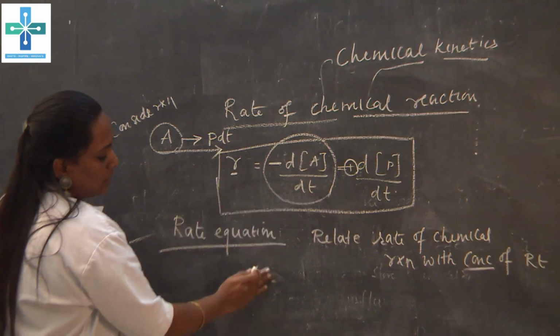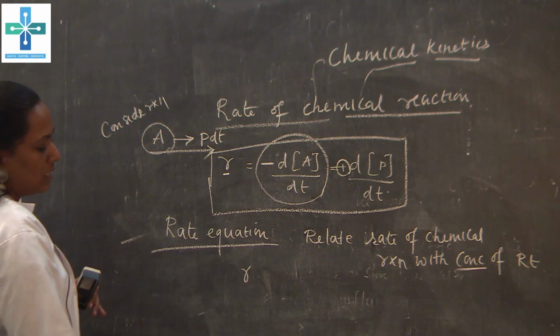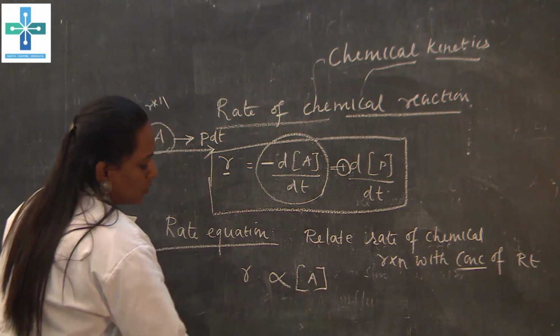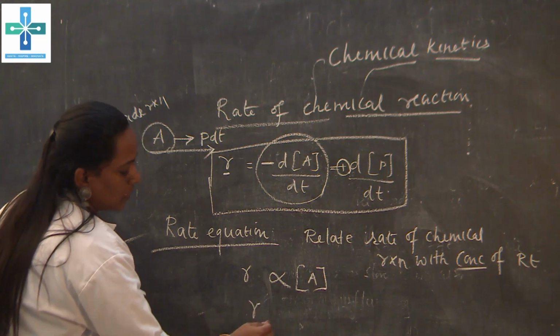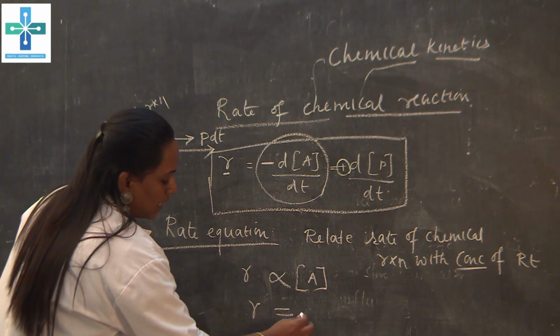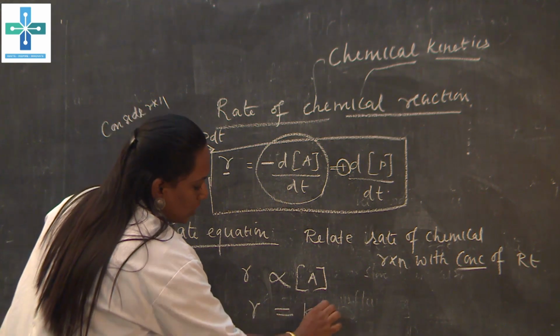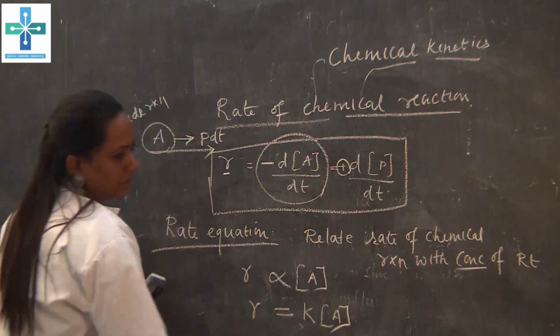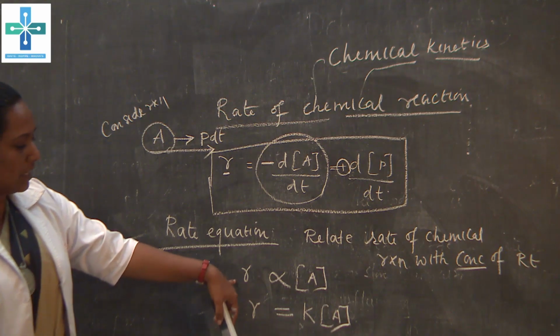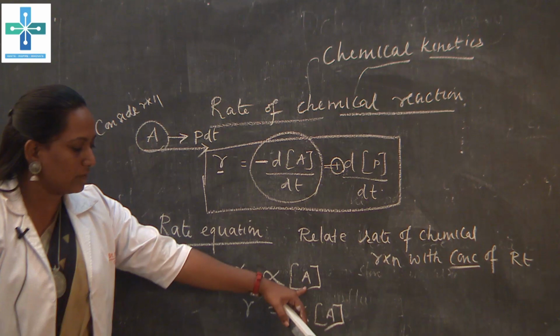So for this reaction, you can write the rate equation as R is directly proportional to A. To remove this proportionality, we introduce a constant called the rate constant. So R = k[A]. Clear? R stands for the rate of the reaction and [A] is the concentration of the reactant.